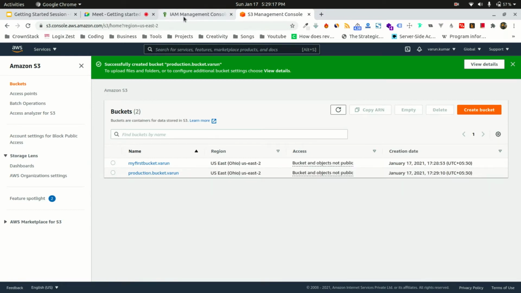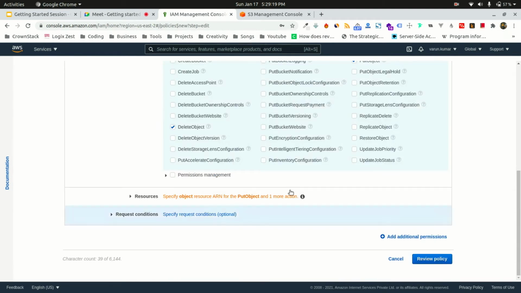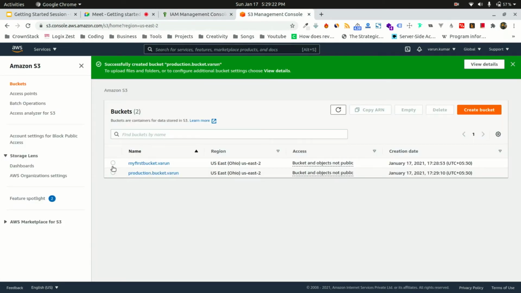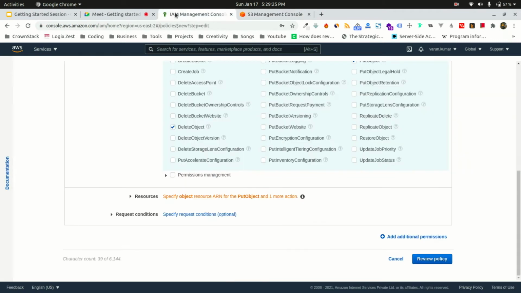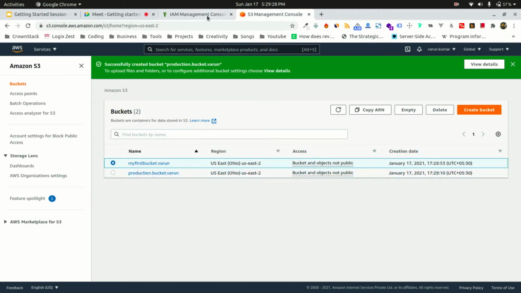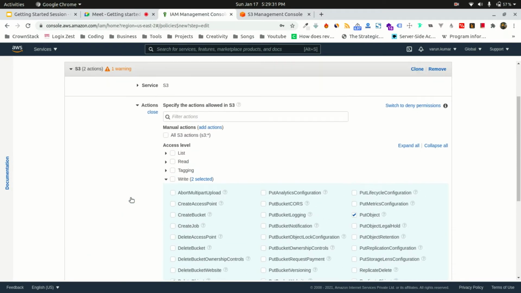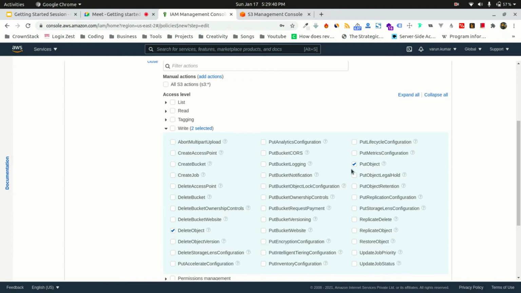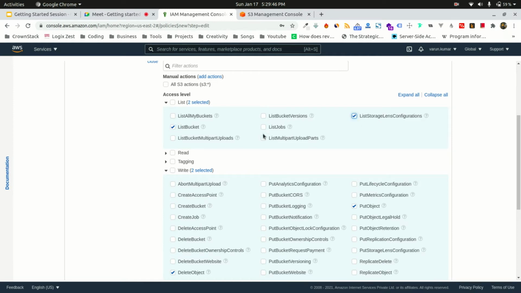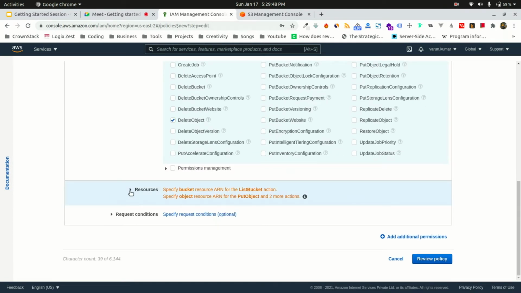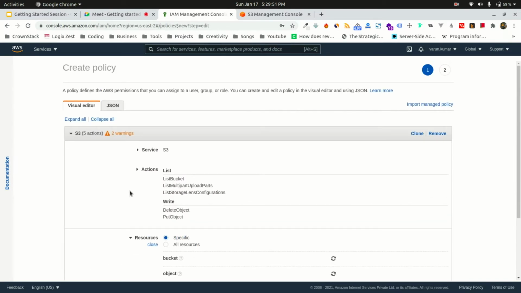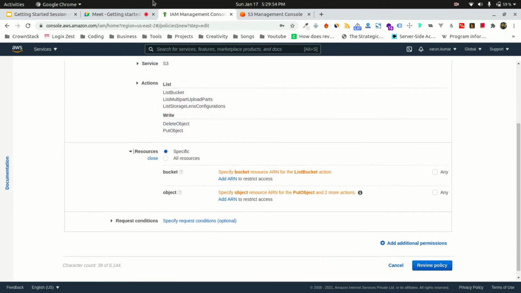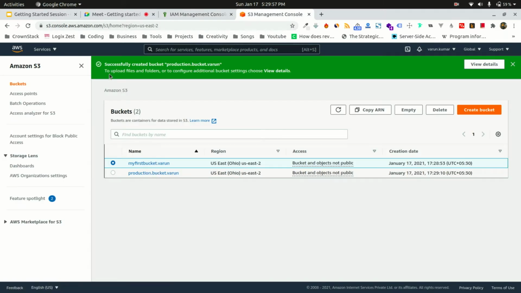Now when I'm creating my policy, I can also precisely define that I only want to provide access to this bucket, not that bucket, or this bucket, or both the buckets. So the first thing was to select your service. Second thing was to select the actions that you want on that service. I selected only put object and delete object. If more actions are required, you can just tick them, whatever things you want. Then third, resources. What resources do you want? Services are what Amazon offers, and resources are what we create. So these are my resources, and Amazon S3 is my service.